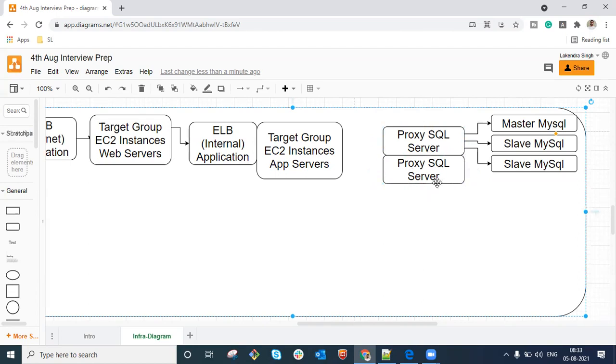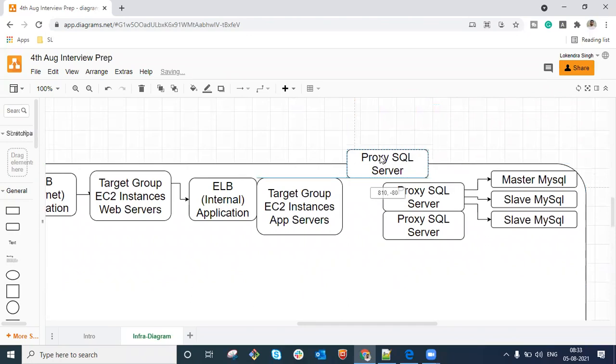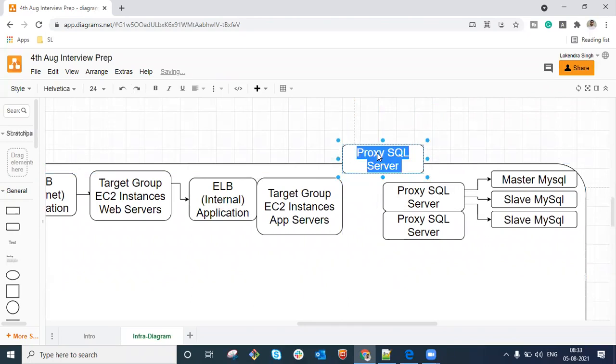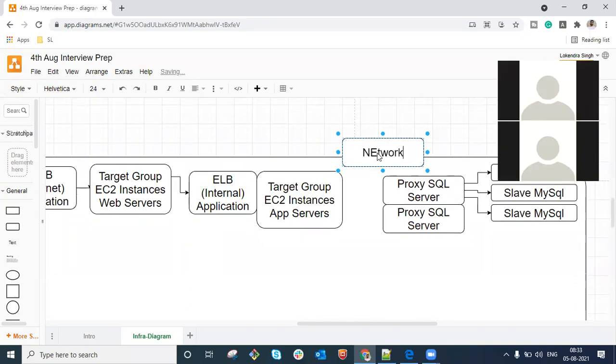Now, in order to make it highly available, what we are going to do here, guys, is have a network load balancer. Why are we talking about a network load balancer here?